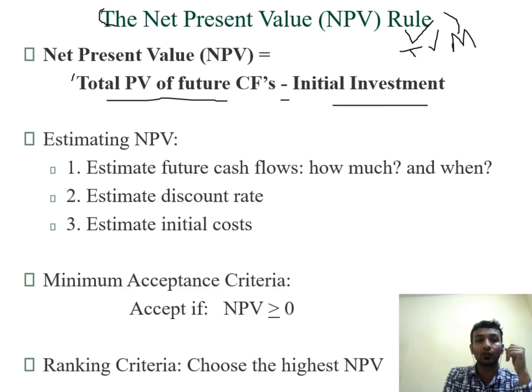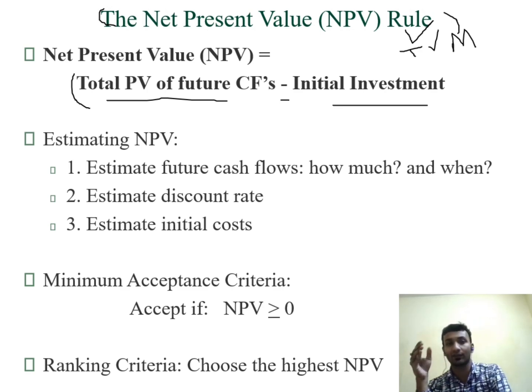Here is the catch: total present value of CF. So we have to find out the present value of forecasted cash flows, and subtract from it the initial investment which should be invested during the project.